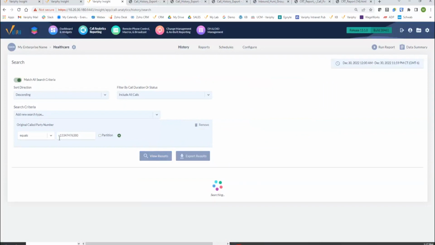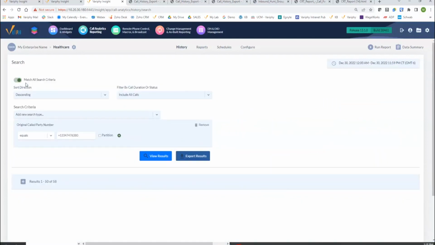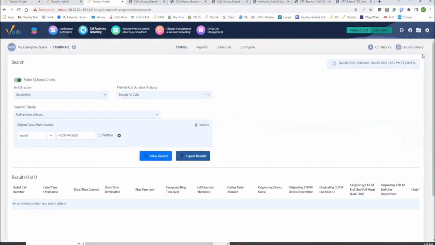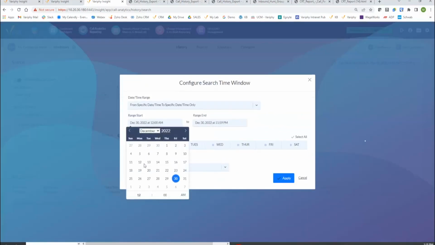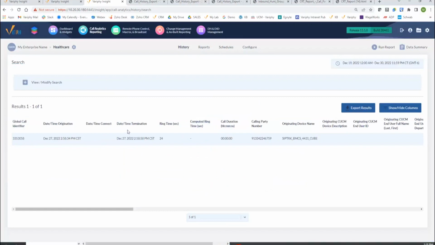All right, so for calls that are getting presented to this DID within this environment, I have 58 calls. We can see very easily that I do have computed ring times on these, and I must have run an export on those. All right, bear with me one moment. Let me find the one that doesn't have something. Perhaps I should pick this day. Too much lab testing is what this comes down to. Let's work this out a little bit. Okay, perfect. All right, I'll take one record.